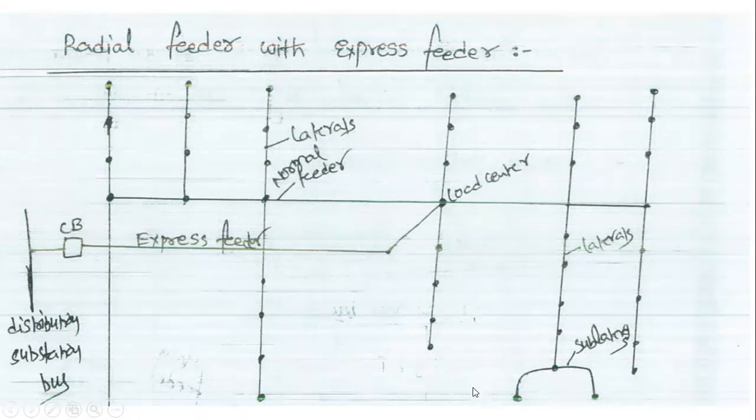And this is the sublateral. When a lateral is divided into more than two parts, it is called a sublateral. The dots indicate the load points.